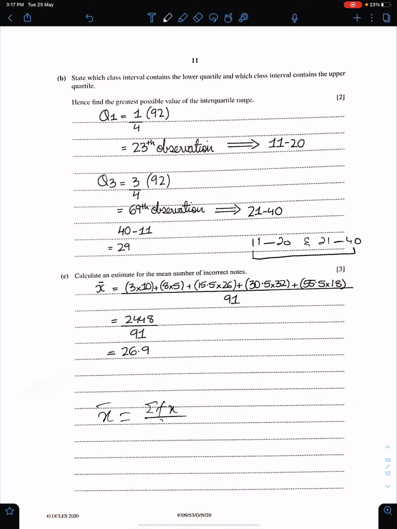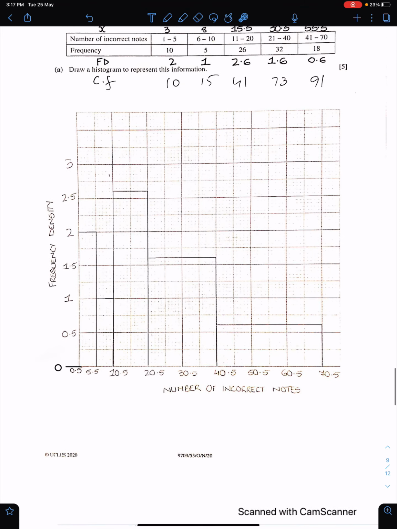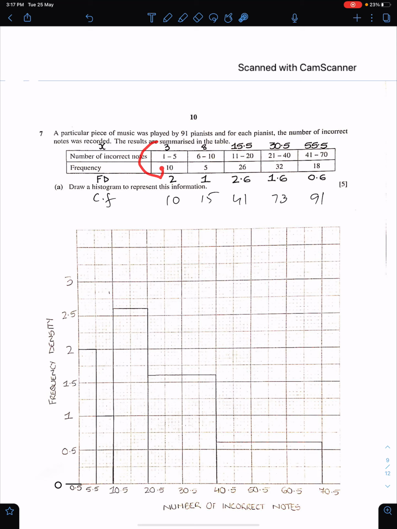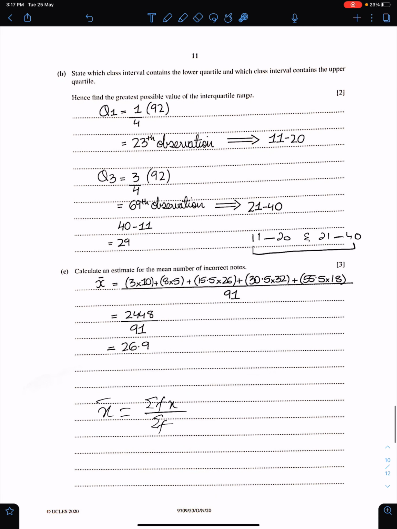So with the help of this formula, we can get the value of the mean. 3 times frequency 10, 8 times 5, 15.5 times 26, and then sum the results. Divide by the total frequency. This is the answer for the mean.